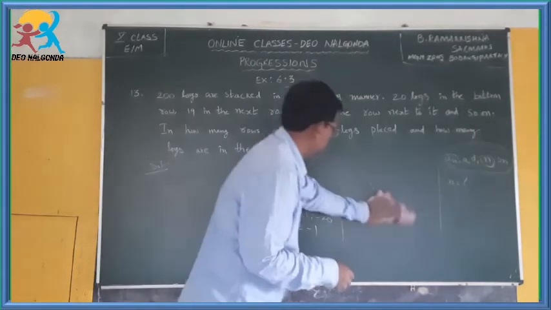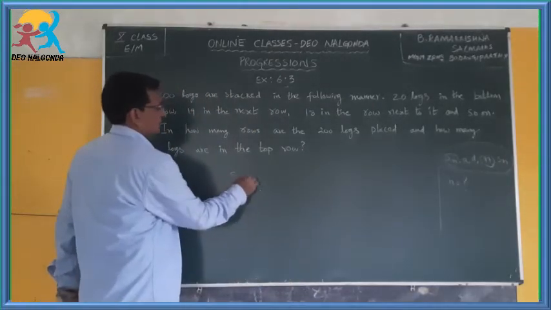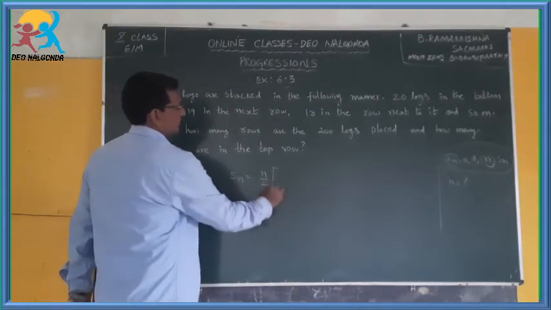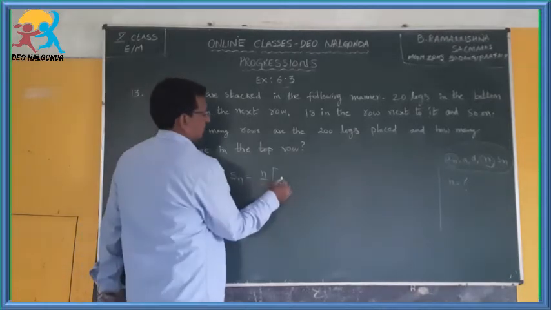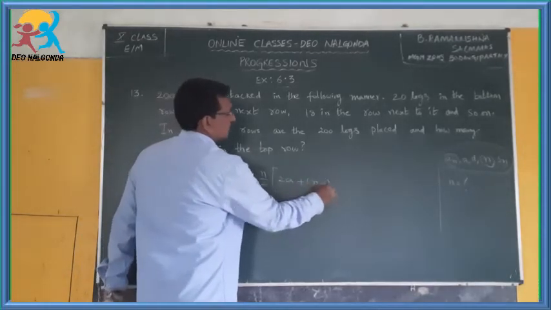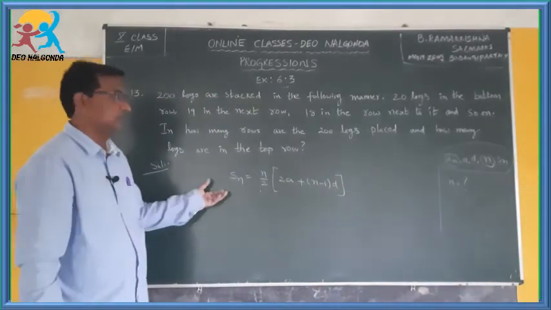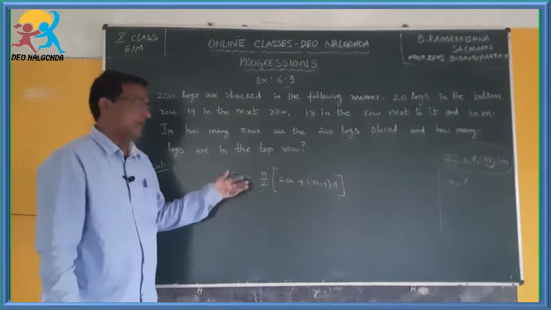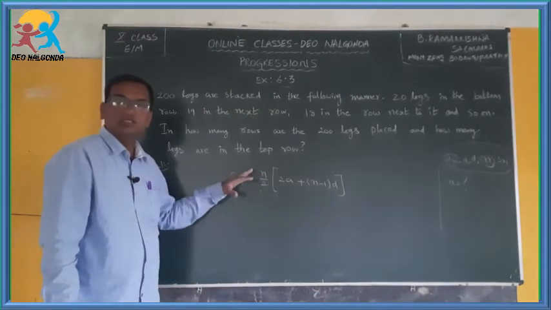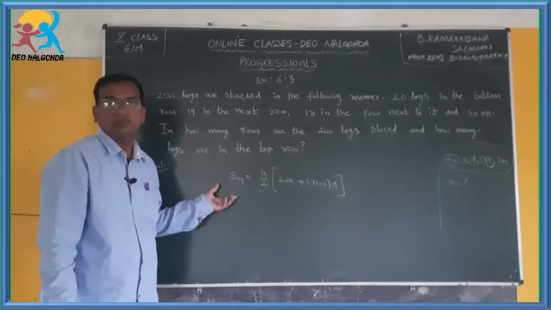Let me erase this. Sn is equals to n by 2 into 2a plus n minus 1 into d. If an, the nth term, were given, we would have calculated n using the nth term formula, but an is not given, nth term is unknown.